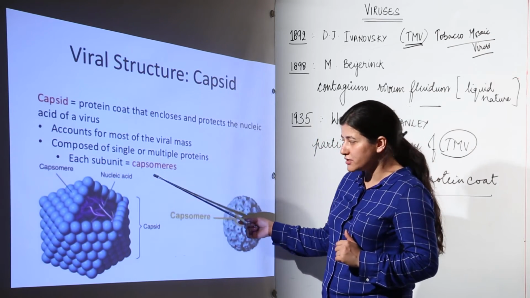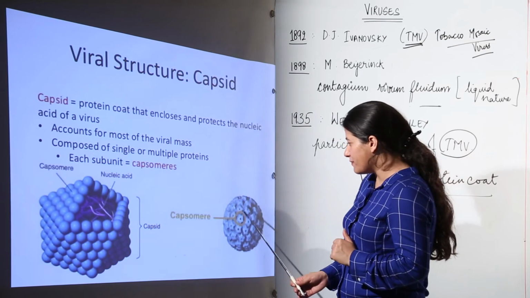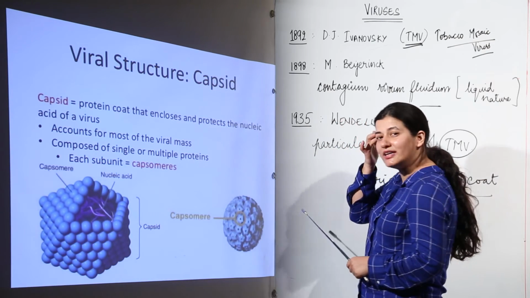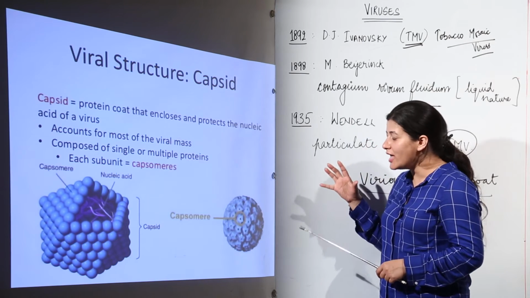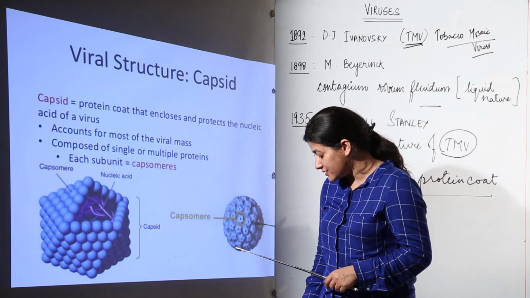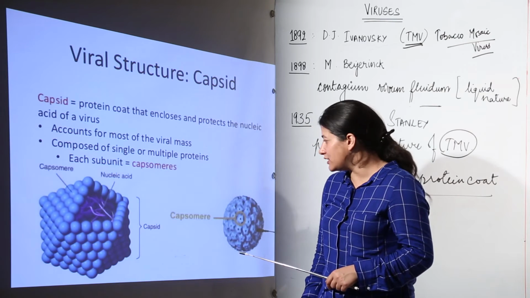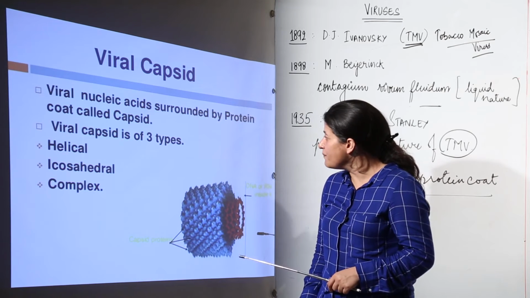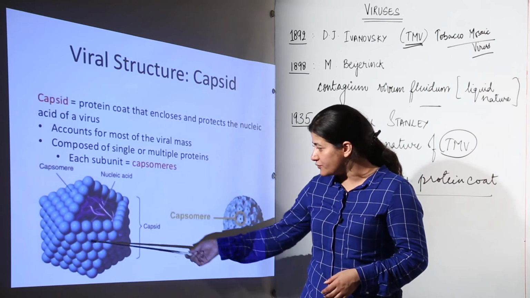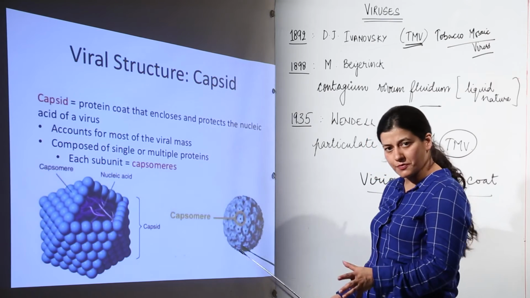The single subunit is called a capsomere, and you must remember that capsomeres are often formed of proteins, and certain glycoproteins are also present, which are responsible for infection caused by the virus. So they assist in the infection. Over here you can see there is a nucleic acid inside, there are capsomeres, and this is the simplest representation